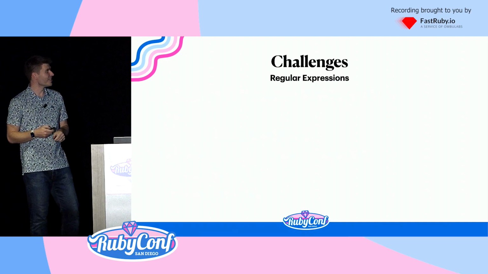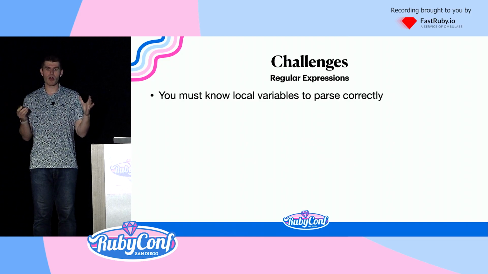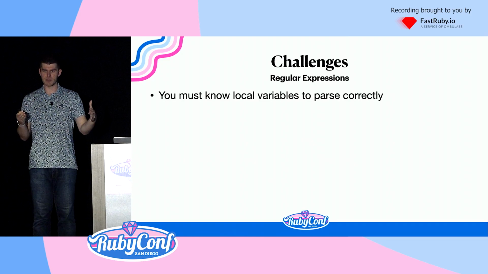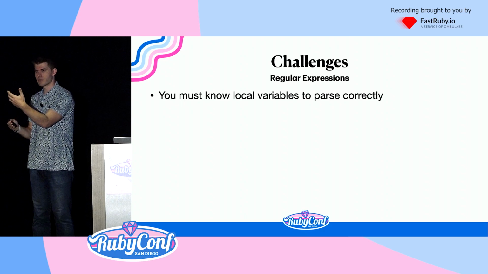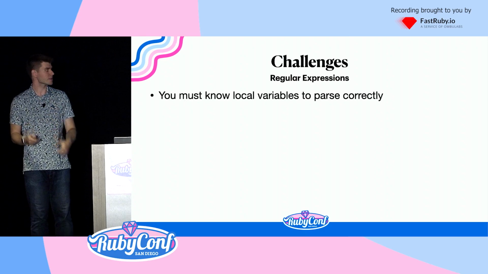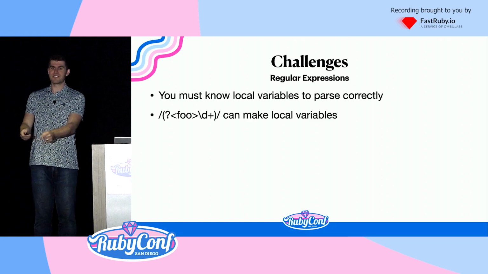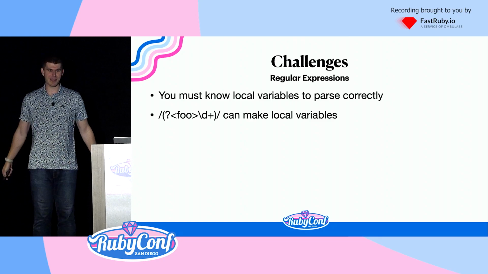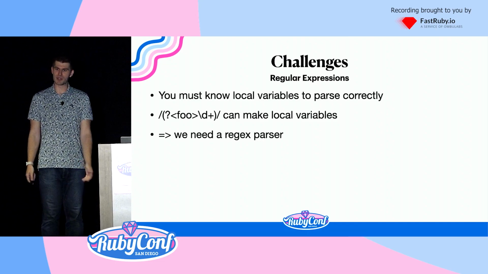I'm happy about that. Regular expressions. You have to know all local variables in a given scope to parse correctly, because as we know in Ruby, local variables can be confused with method calls. So you have to know what local variables are available. Regex can introduce local variables through named capture groups. So we built a regex parser.